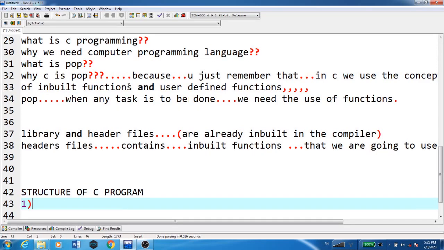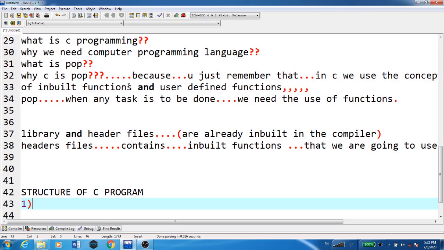Here, we have to use the inbuilt functions depending on our situation. Whatever inbuilt functions are there, we are going to use those functions in our program. For that purpose we need header files, and those header files must be included, must be written in our C program. Then only we can access the inbuilt functions. There are many different header files that contain many different inbuilt functions.